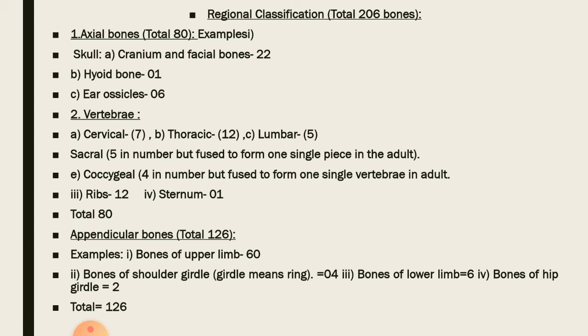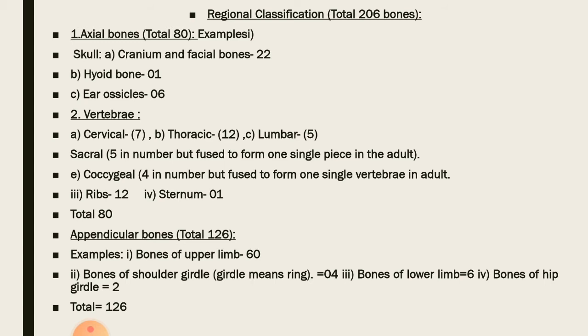The hyoid is a single bone, and then come the ear ossicles, which are 6. Next is the vertebral column, which consists of 7 cervical, 12 thoracic, and 5 lumbar vertebrae. Sacral vertebrae are total 5, but they fuse to form one single bone in adults. Coccygeal are 4 in number, but they also fuse to form a single bone in adults. Then 12 ribs and 1 sternum, so they are total 80 bones.